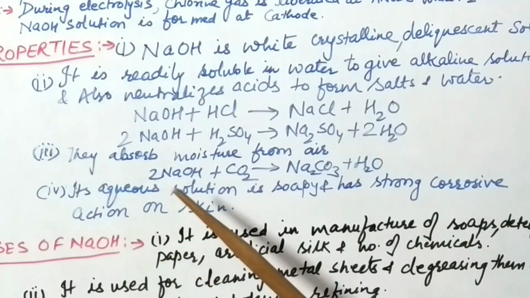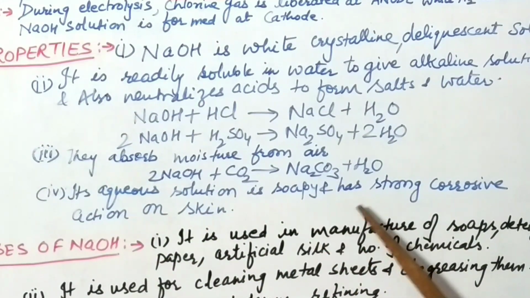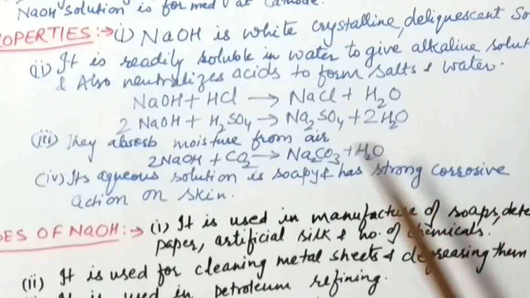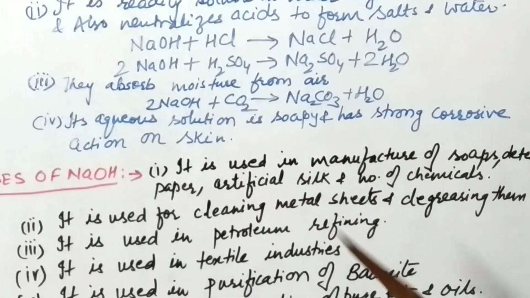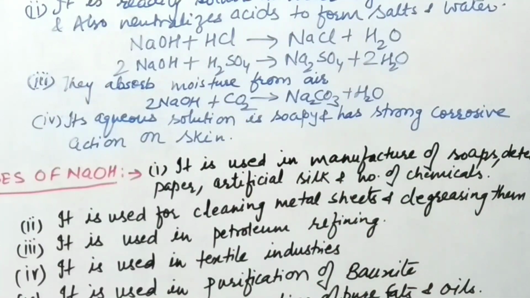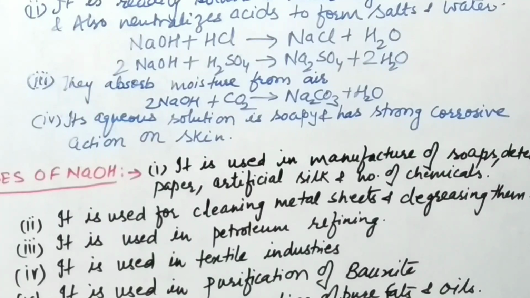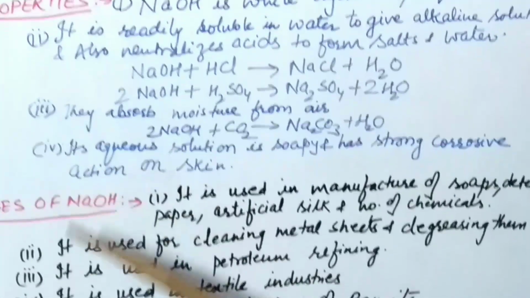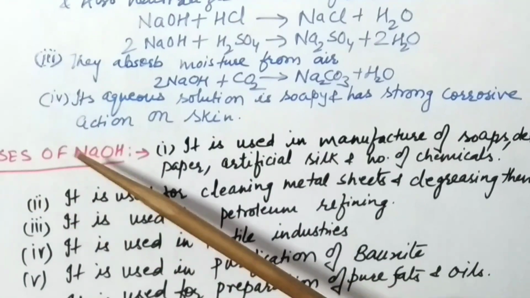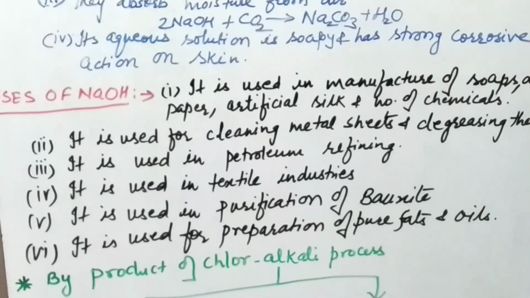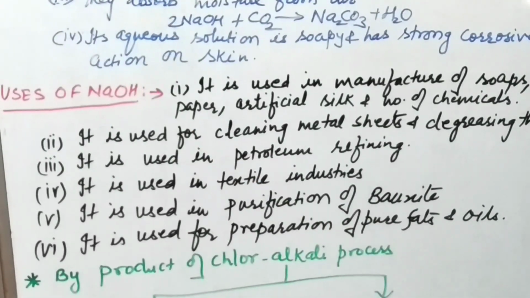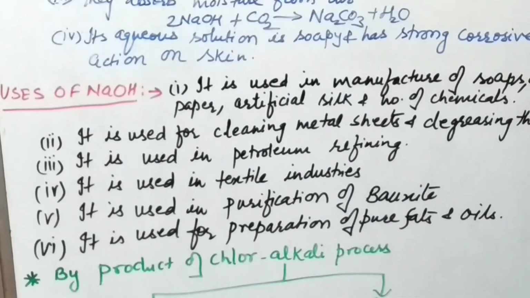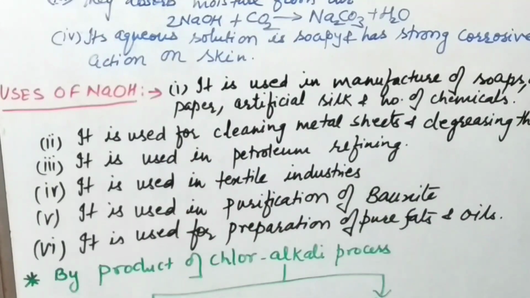Fourth is its aqueous solution is soapy and has strong corrosive action on skin. See, if it is in concentrated form and you apply it on skin, it may cause corrosion or burn or any type of problem to your skin. Okay. Now next, the last topic is uses of NaOH, that is caustic soda. What are the uses? Some of the uses you must be knowing, but some we will discuss here.